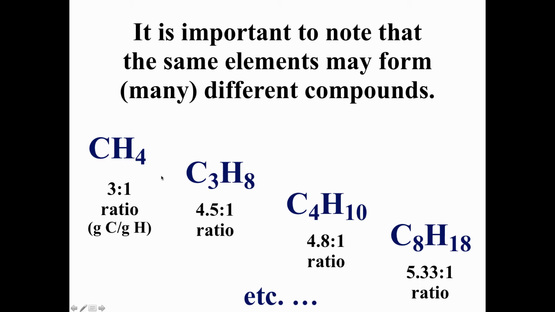And then notice, since the carbon to hydrogen ratios are different in each compound, so will be the mass ratios. Methane has a 3-to-1 ratio of mass carbon to hydrogen, propane 4.5 to 1, butane 4.8 to 1, and octane 5.33 to 1.